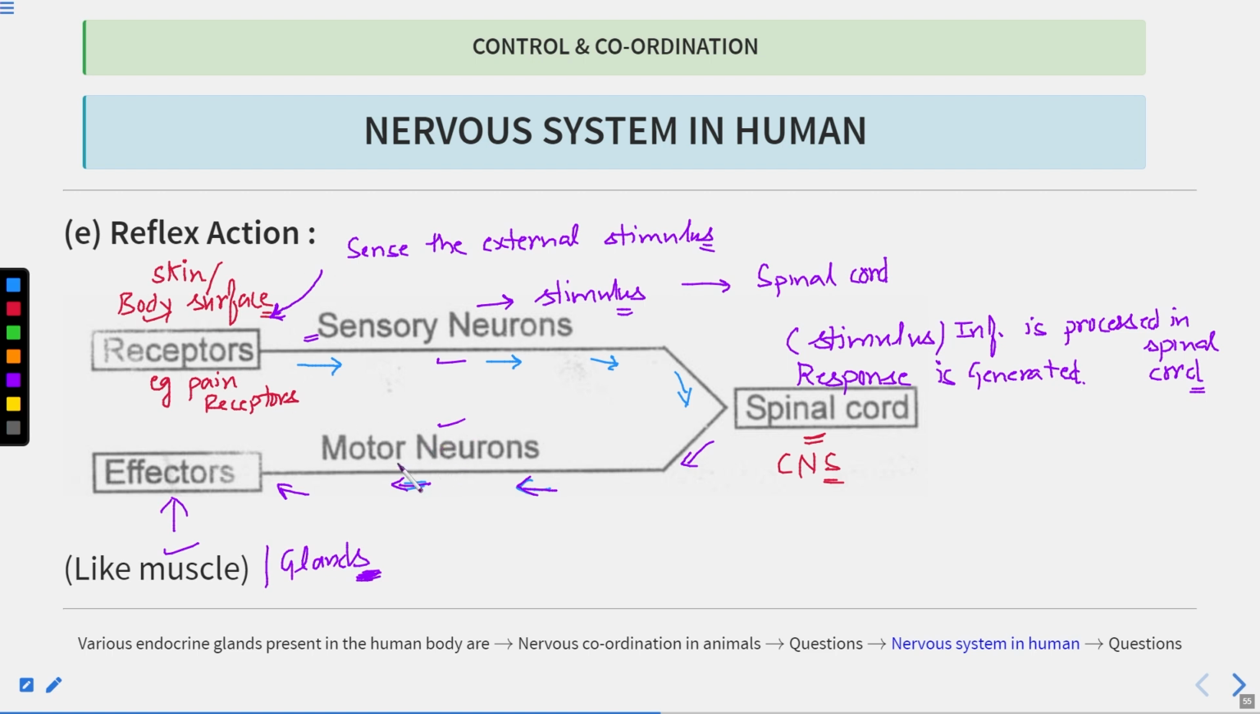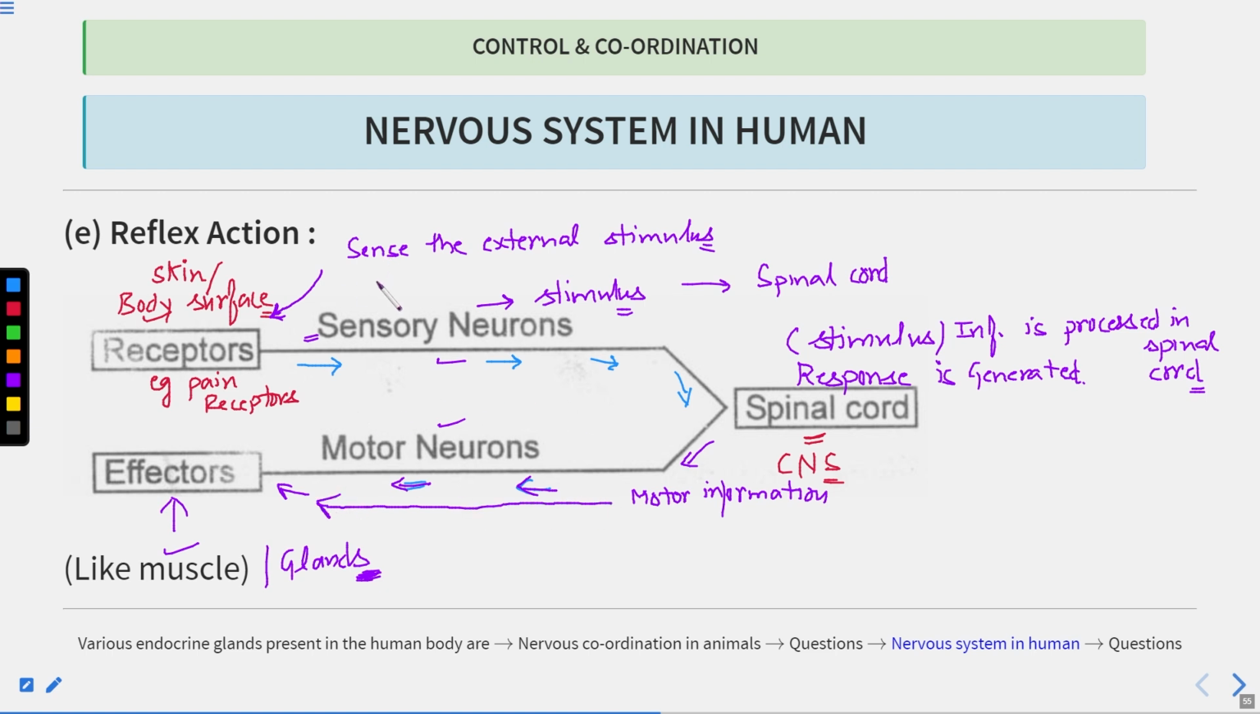So what is the role of the motor neuron? It carries the response, or you can say the motor information, from the spinal cord to the effector.